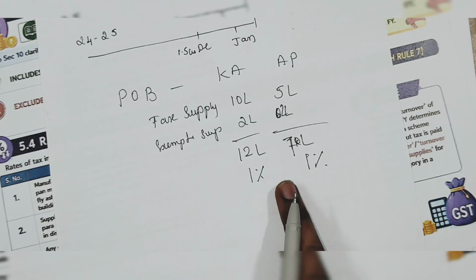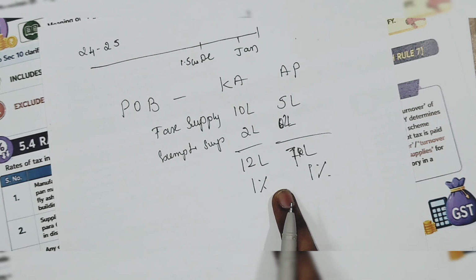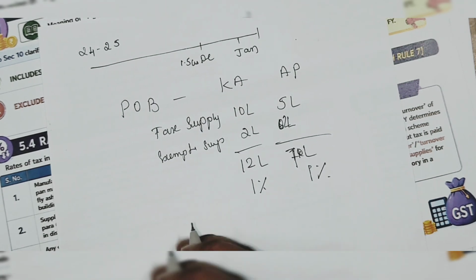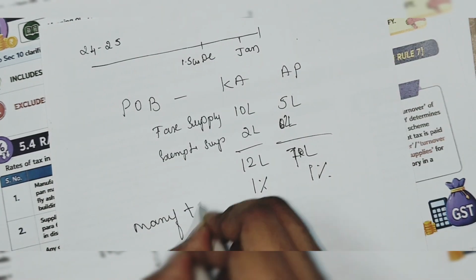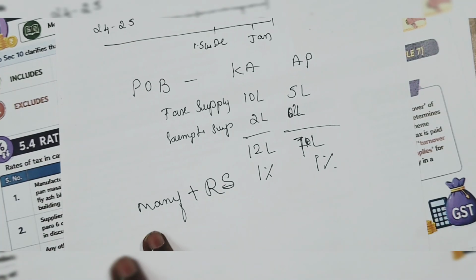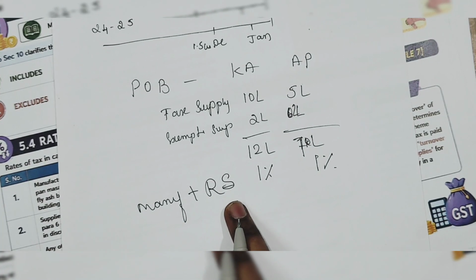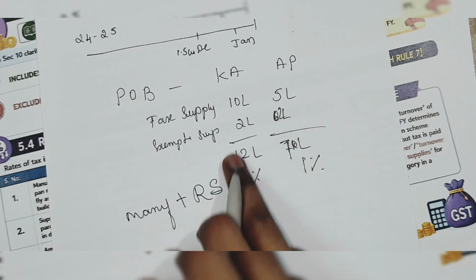This is on total turnover. This is in case of the manufacturer and restaurant service provider. For them, you will take the total turnover.